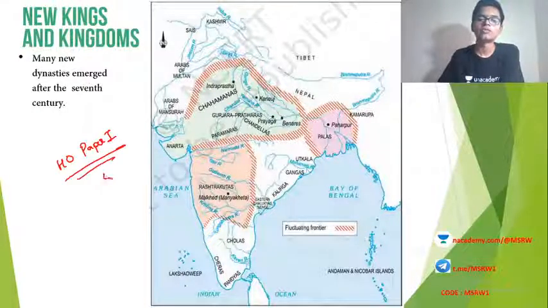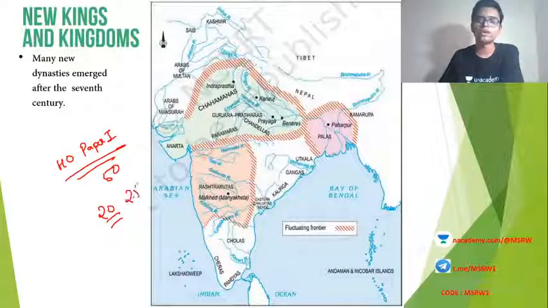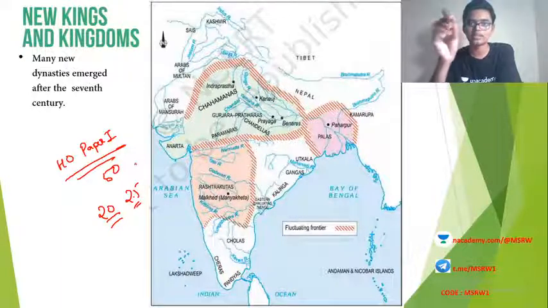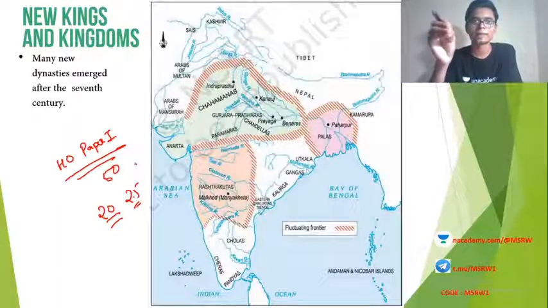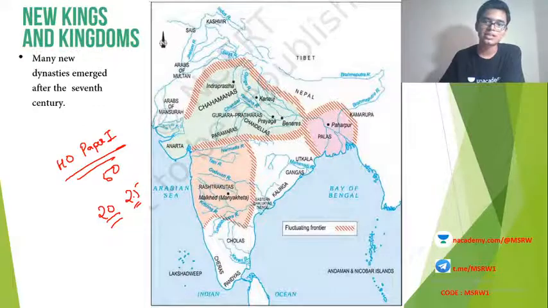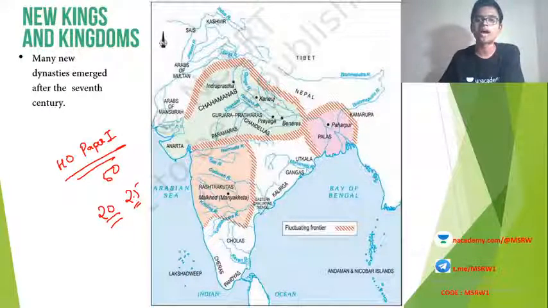you have 50 marks in map. You will be asked 20 questions, 2.5 marks each, where you will be asked to identify a particular place in a map. So here you can see some rough estimate of where a particular dynasty ruled and its capital and important centers.